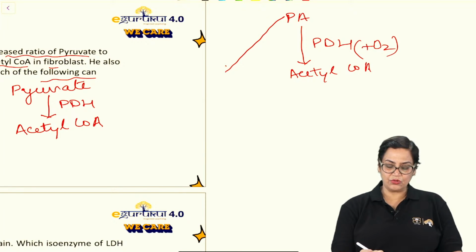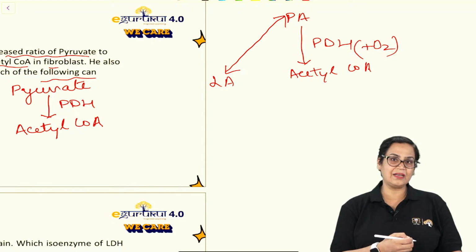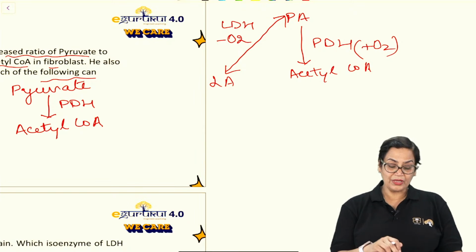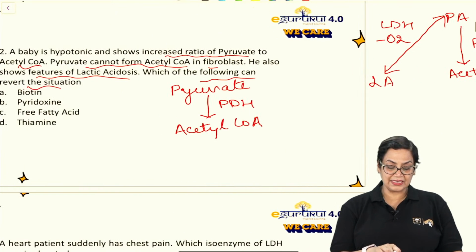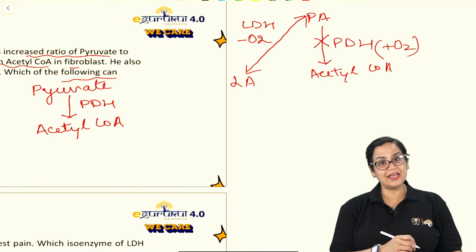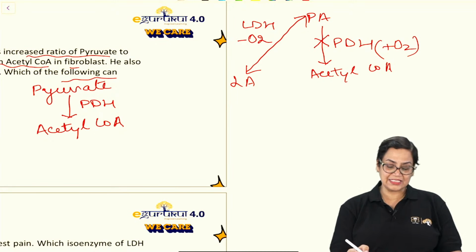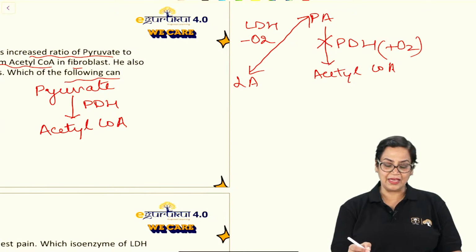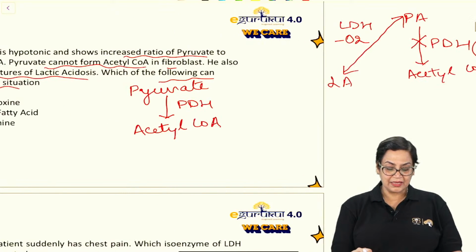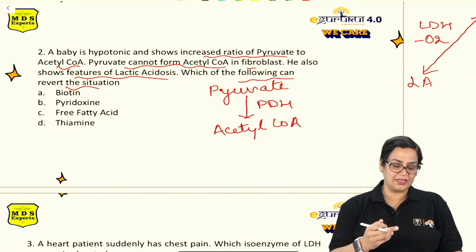On the other hand, pyruvic acid is converted into lactic acid also. This is what happens in the skeletal muscle. And this reaction is taking place in the absence of oxygen. The enzyme is LDH. Now here the question says he also shows features of lactic acidosis, which means that this reaction is not properly being catalyzed. That means pyruvic acid, instead of being converted to acetyl coenzyme A, is being converted into lactic acid.